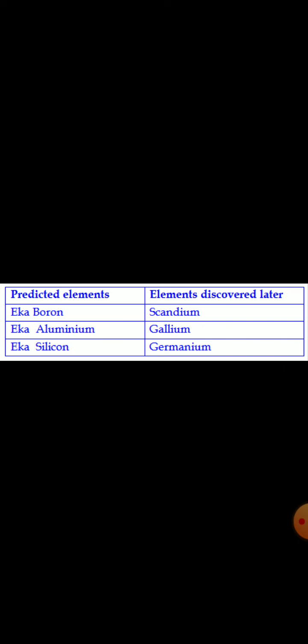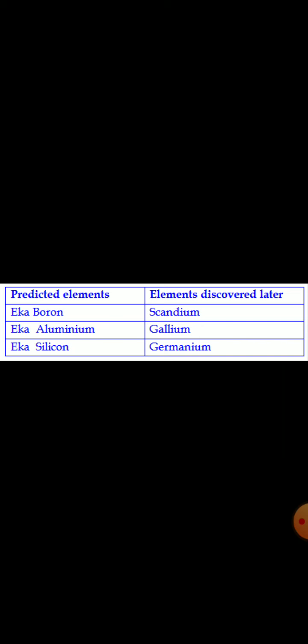Similarly, he gave another name, Eka aluminium, which means the element which will be discovered later will have properties similar to aluminium, and that is gallium. Then Eka silicon, and the element having similar properties to this was germanium.